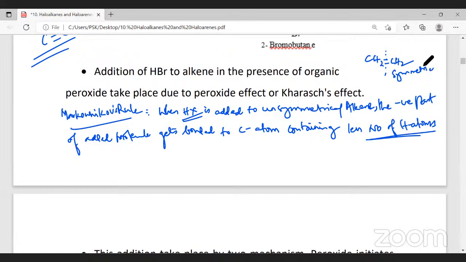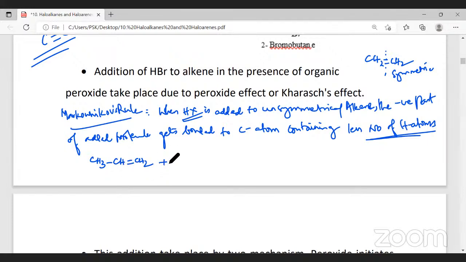Now, Markovnikov's rule is applicable for an unsymmetrical alkene. We'll take a simple example for an unsymmetrical alkene, that is CH3 single bond CH double bond CH2. This is an unsymmetrical alkene because we cannot divide this molecule into two equal halves.